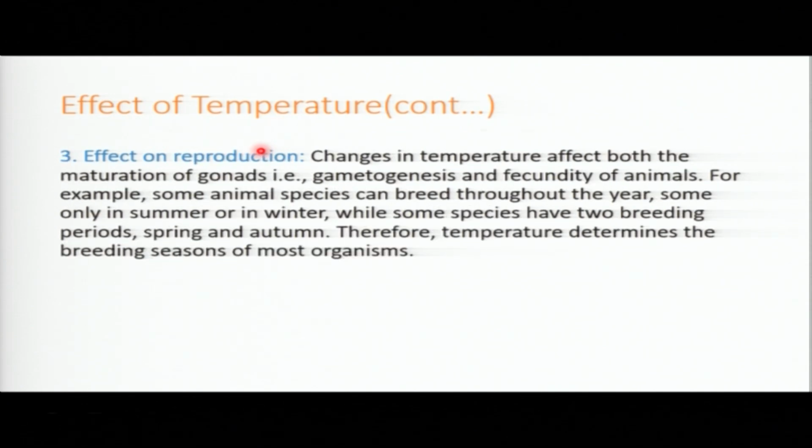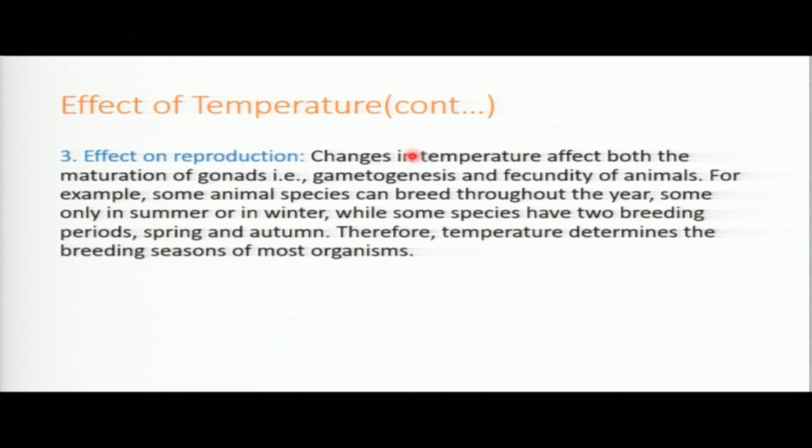We have now the effect on reproduction. Changes in temperature can affect the maturation of gonads. Remember, gonads, testes and ovaries, need the right temperature to work. When there is high temperature, the testes may even not produce sperm. Remember, for testes to produce sperm, they need a temperature of 35. So when it is high, sperm will not be produced.